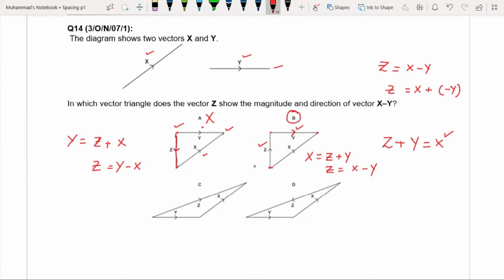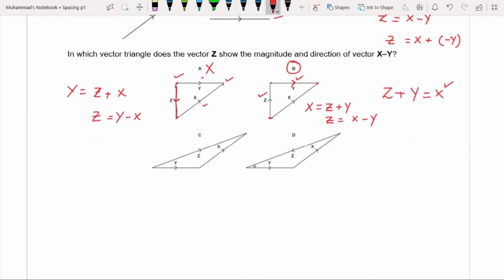Okay, so what about this C? If you want to check this C, that is y plus x equal to z. So z starts from the tail of this vector, and in this case, z is the resultant of y and x. So z is equal to y plus x.